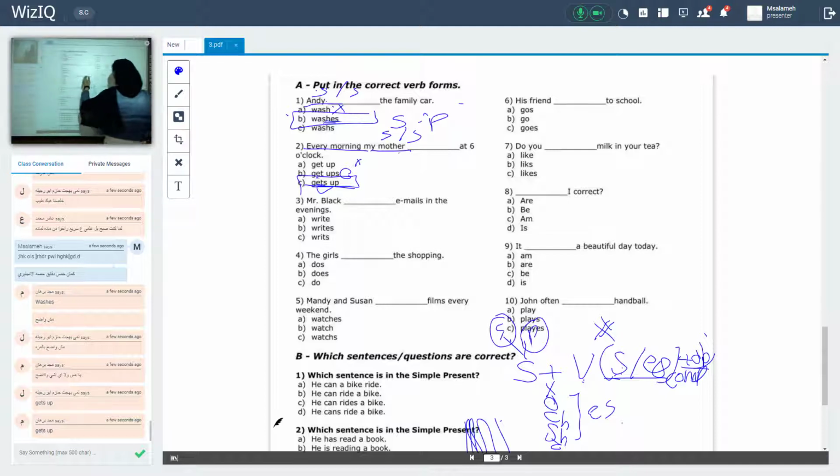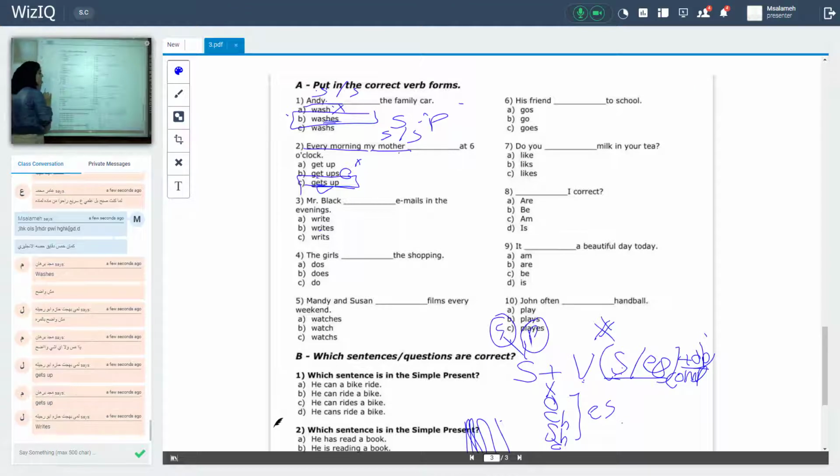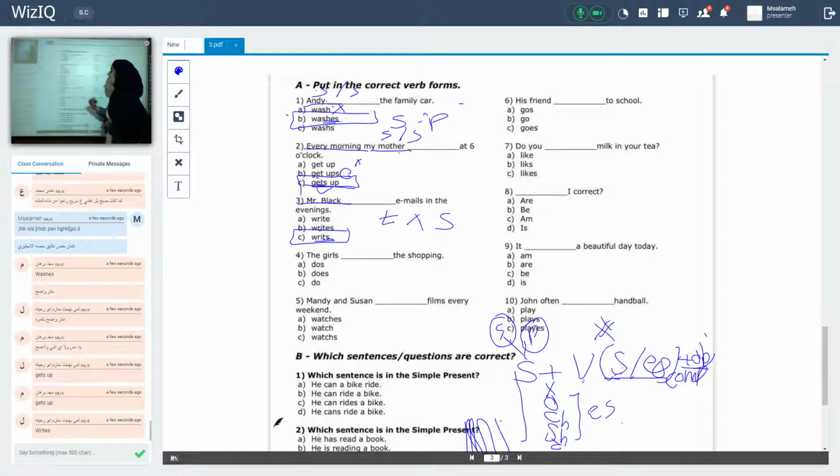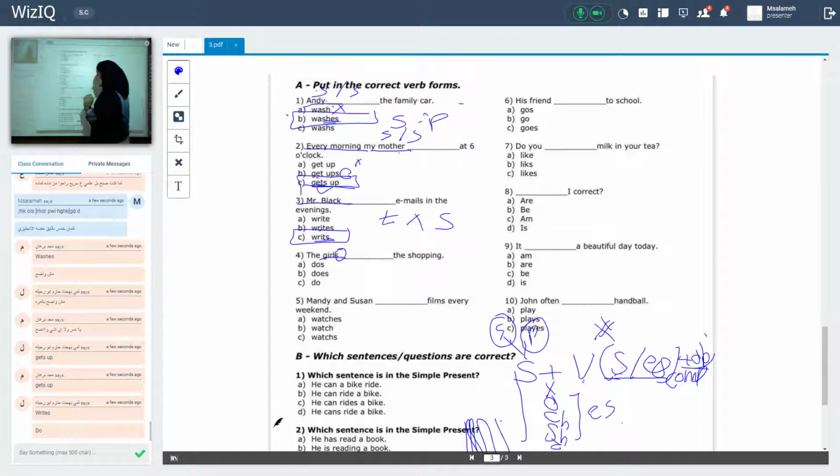Mr. Black, email in the evening. He writes. The final letter in this verb, what? T. Does T belong to one of them? No. So S. Mr. Black is one person. So, right. Okay, writes. The girls, okay, I have a plural subject because I have S here.